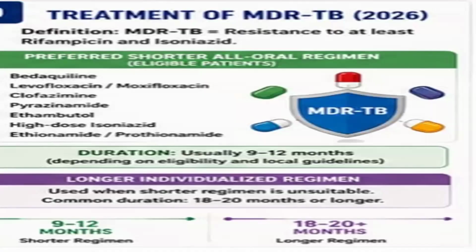MDR-TB requires individualized treatment based on drug susceptibility testing. Eligible patients may receive a shorter all-oral regimen lasting approximately 9 to 12 months. Common medications include bedaquiline, a fluoroquinolone such as levofloxacin or moxifloxacin, clofazimine, pyrazinamide, ethambutol, high-dose isoniazid, and ethionamide or prothionamide. Patients who are not eligible for shorter regimens may require longer treatment courses lasting 18 to 20 months or more.